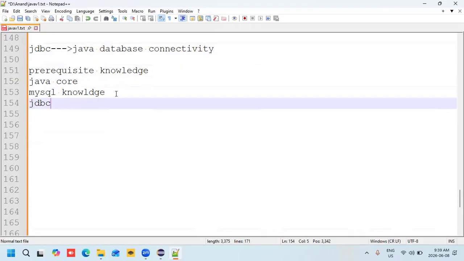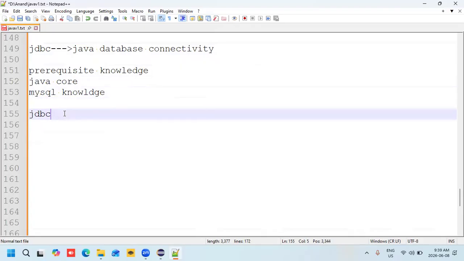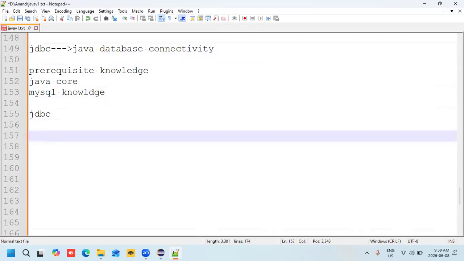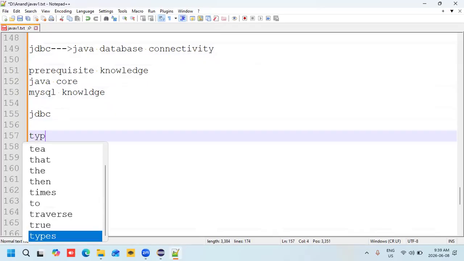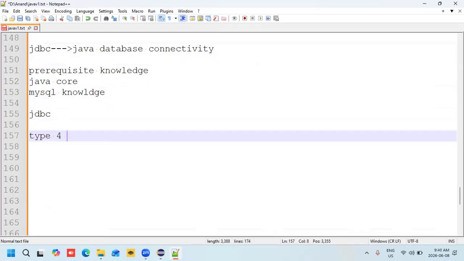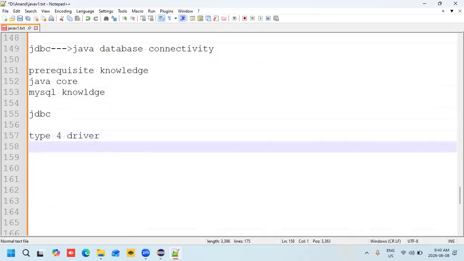Now let me explain the complete knowledge about JDBC. Previously, JDBC drivers have four types: type 1, type 2, type 3, type 4. But I'm going to explain type 4, the type 4 driver.